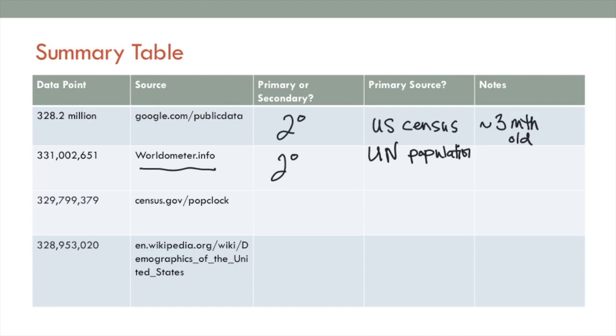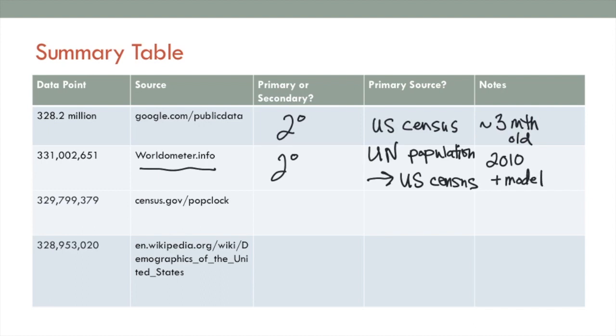And if you go to the UN population information, you find that they get their information from the US Census. So I'm gathering that the US Census is our primary source, right? Another bit of information about this value is that they say that it's from 2010 with an algorithm that brings it to current time. So 2010 plus a model.